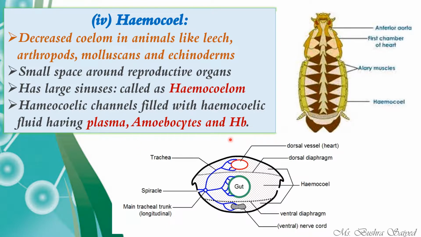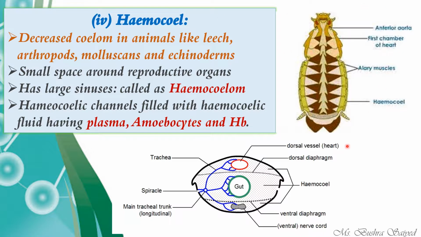This is why it is known as hemocoel, because the fluid inside consists of hemoglobin and plasma also, but not true blood. This is mainly observed in the arthropods, molluscs, echinoderms, and some insects.